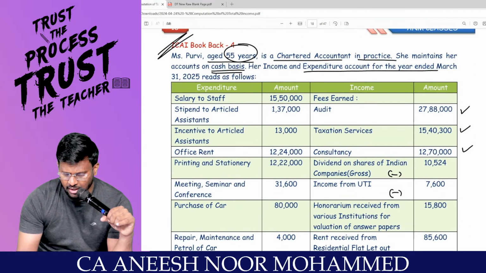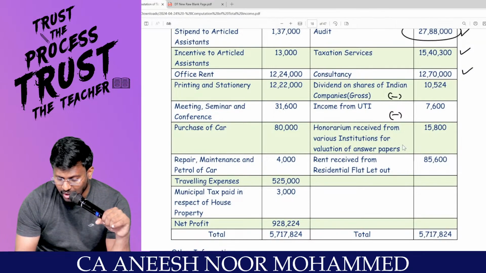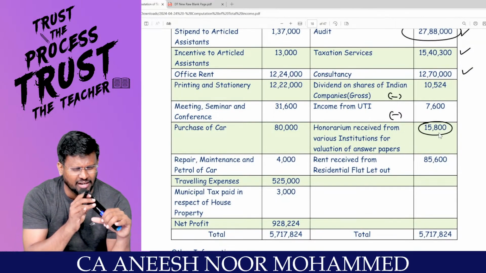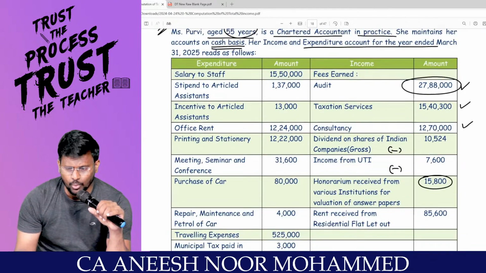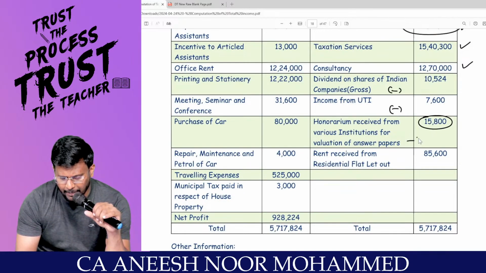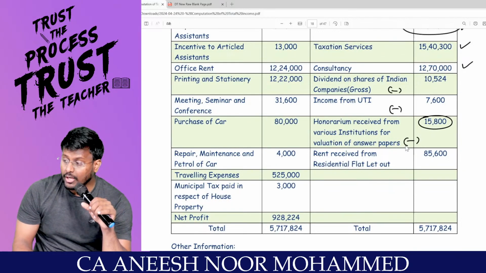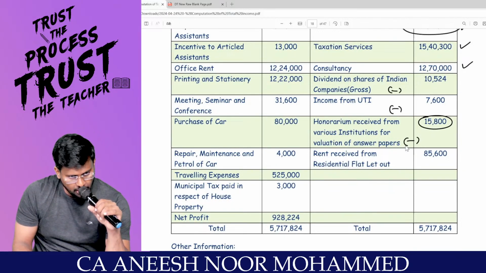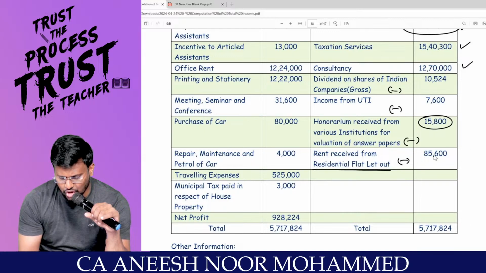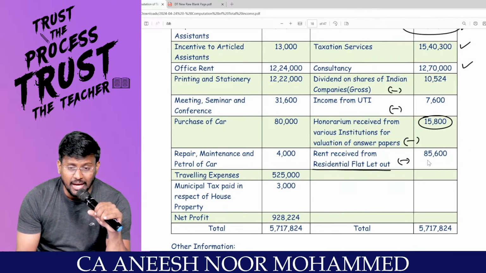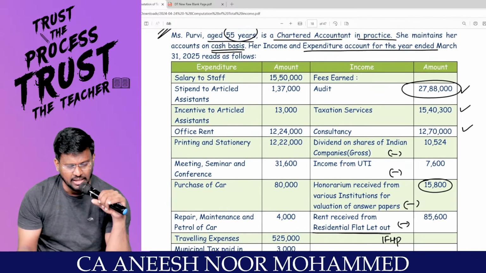paper. Is this, sir? Her professional income is 27 lakh and honorarium income is just 15,800. So, according to you, what is her profession? Audit, chartered accountant. This, sir, valuation of answer paper is what? IFOS, because this is not material income. So remove from the PGBP and add to the IFOS. Rent received from residential flat let out, remove from the PGBP and include under the IFHP. Can I proceed, sir?